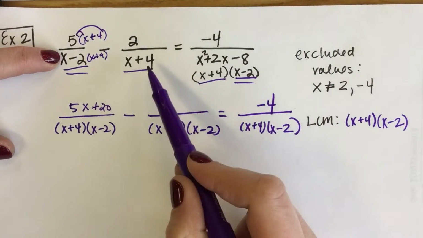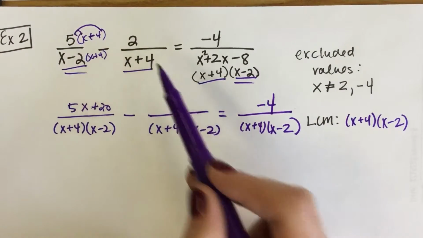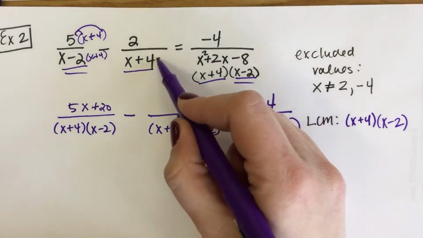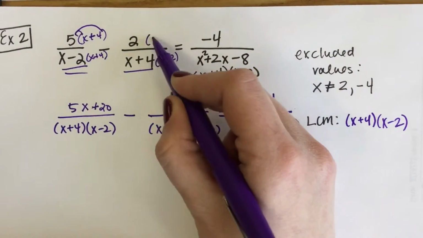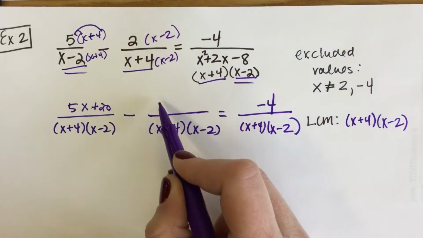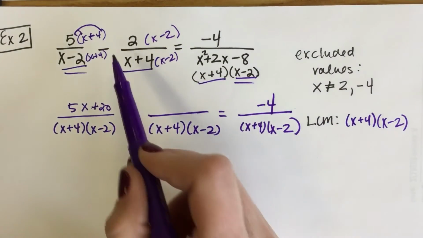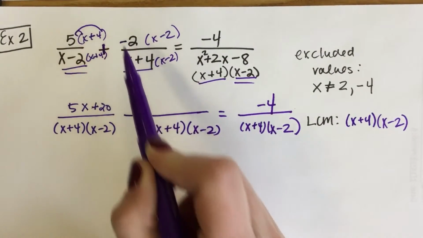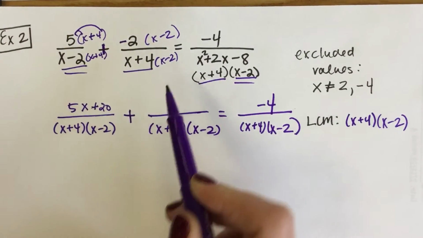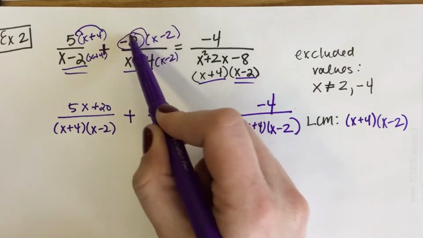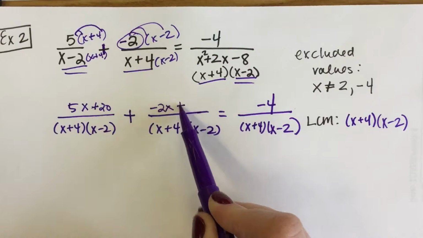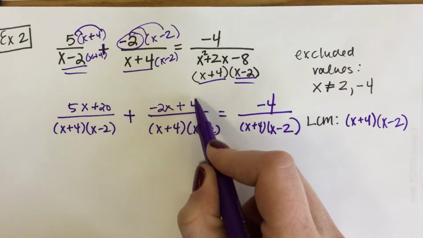Well, here I see this, and I see, okay, so I had x plus 4, but here this is what my LCM is, so I'm missing the x minus 2. So now I'm actually going to change this to plus negative. So I'm going to change that one to a plus. And so now when I distribute my negative 2, I end up with negative 2x plus 4.